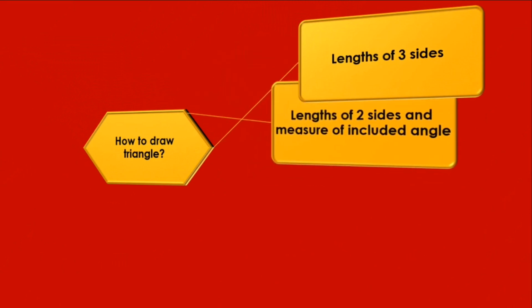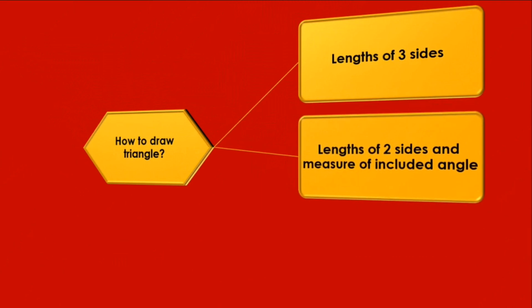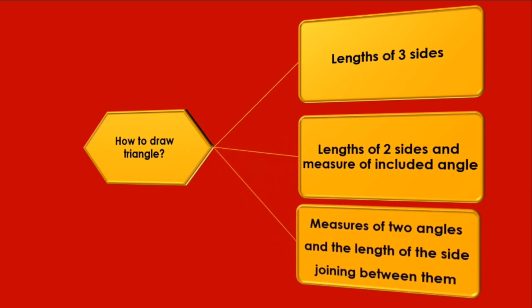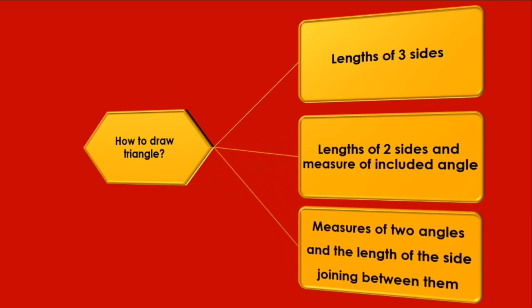The second way is to draw a triangle if you know the lengths of two sides and the measure of the included angle between them. The third way is to draw a triangle if you know the measures of two angles and the length of the side joining them.